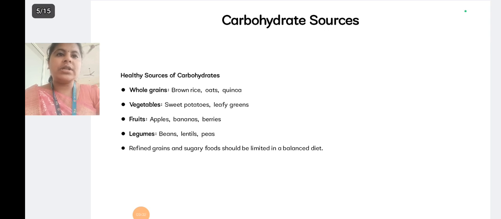And next is legumes. Legumes include beans, lentils and peas. Refined grains and sugary foods should be limited in a balanced diet. So what are the sources of carbohydrates? Whole grains, vegetables, fruits and legumes.